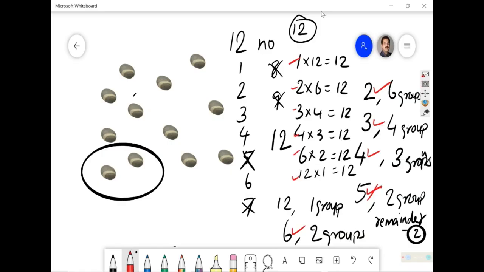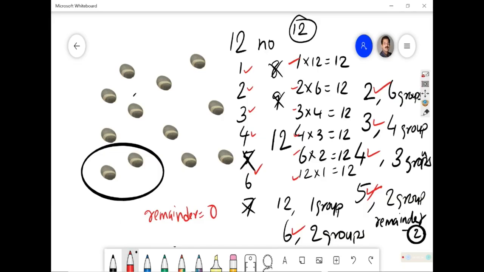From all these things, what we understood is that numbers like 1, 2, 3, 4 and 6 are divisible. We can divide 12 with that. 12 is divisible with these numbers, and the remainder in all such cases will be 0.